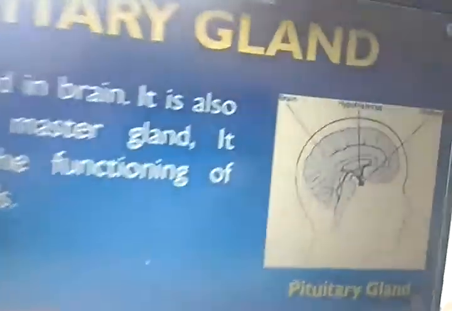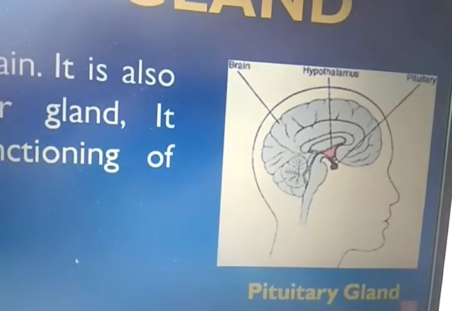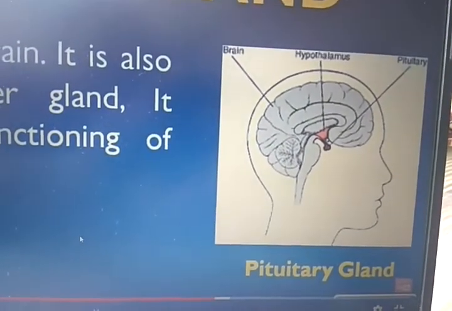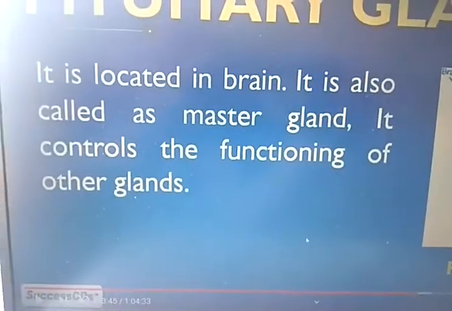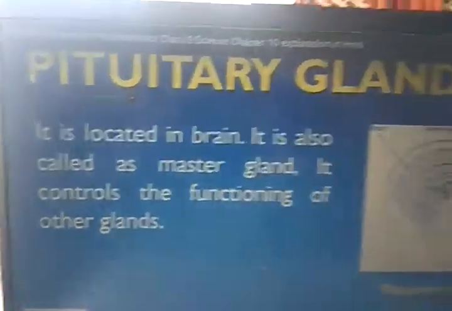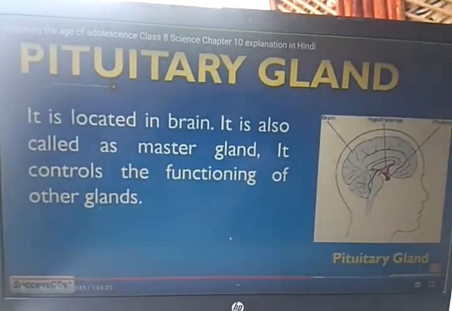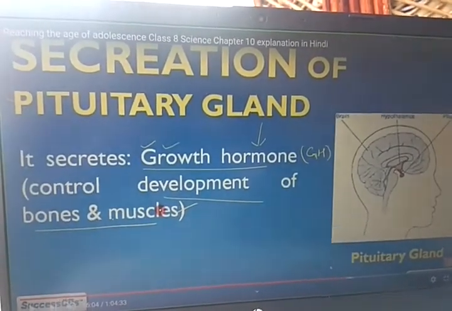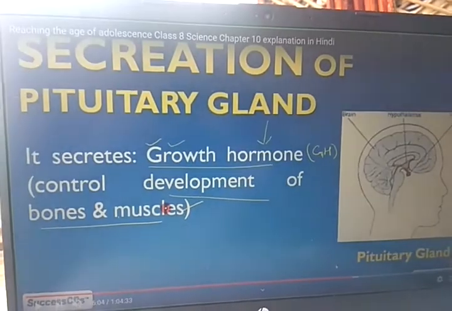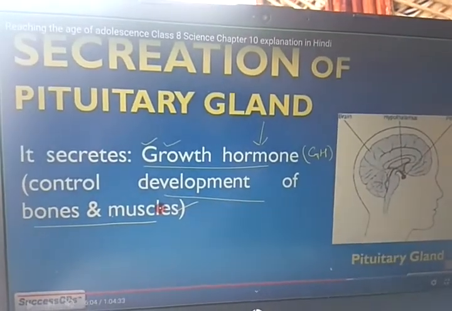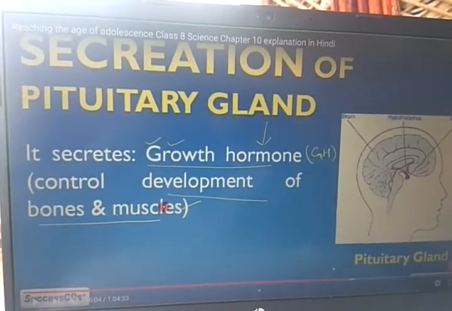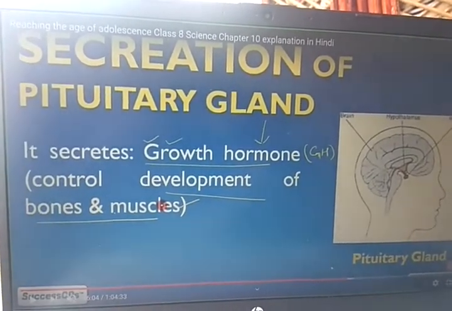Okay, you see the hypothalamus, brain, and here the pituitary gland is there. Correct? And this is its function. Pituitary gland's functions. Now the secretions of the pituitary gland: it secretes growth hormones. It controls the development of bones and muscles. These are the functions and secretions of the pituitary gland. That's why it is known as the master gland.